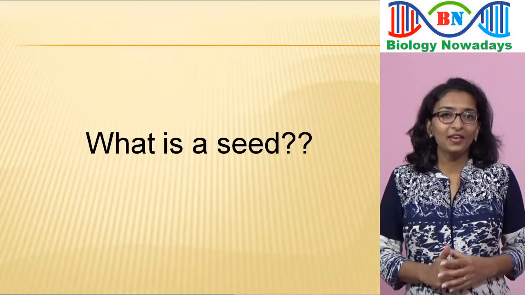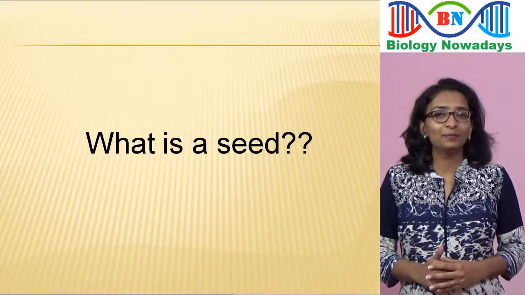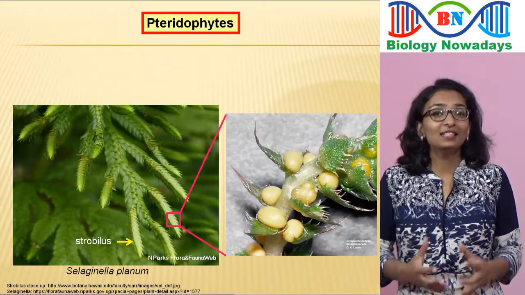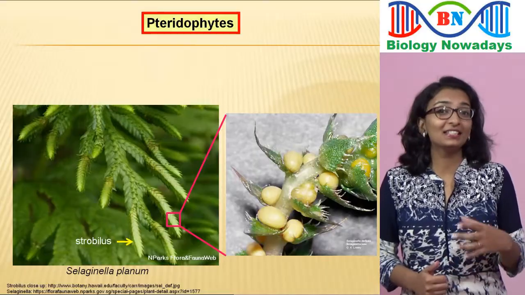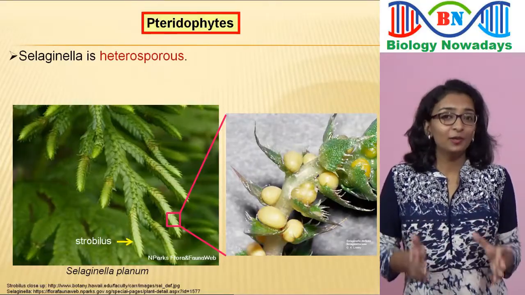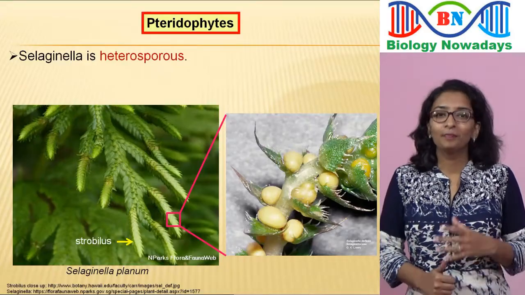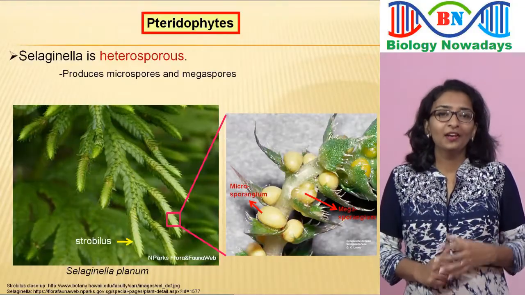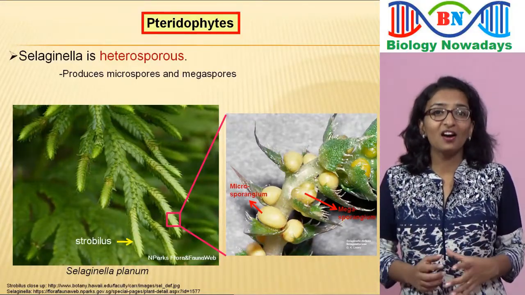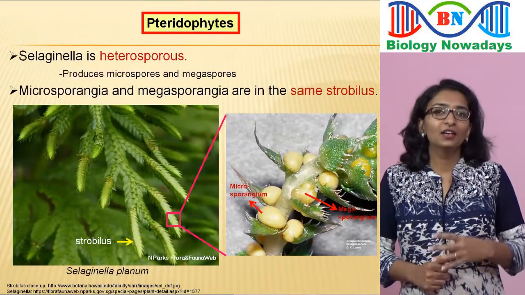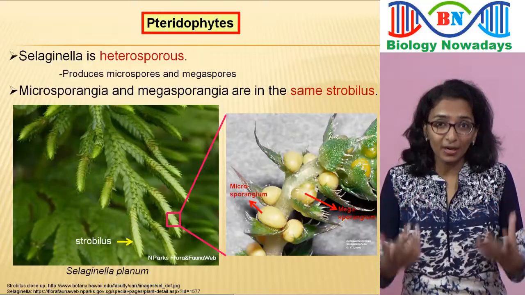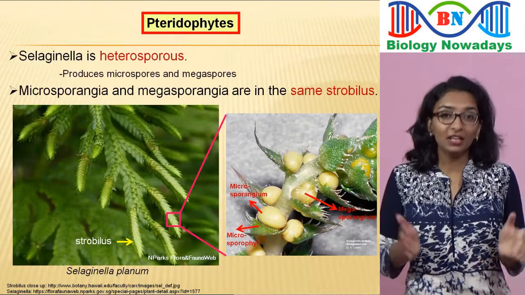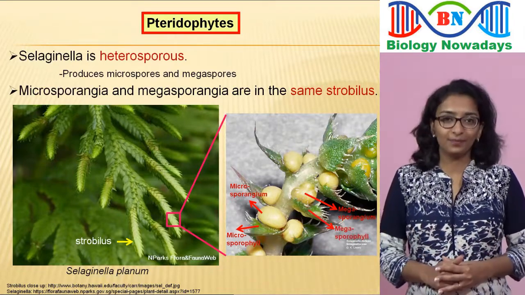Let's learn about it. For that, first, let us recollect this picture of the strobilus of the pteridophyte Selaginella. Selaginella is special among pteridophytes because it is heterosporous, which means that it produces two types of spores, microspores in microsporangia and megaspores in megasporangia. Microsporangia and megasporangia are seen in the same strobilus. Sporophylls or special leaves bearing microsporangia are called microsporophylls, and sporophylls bearing megasporangia are called megasporophylls.